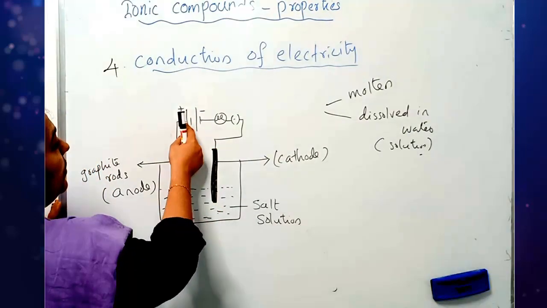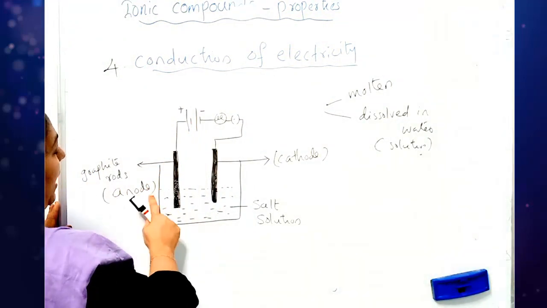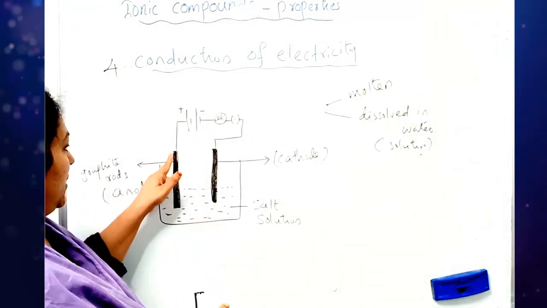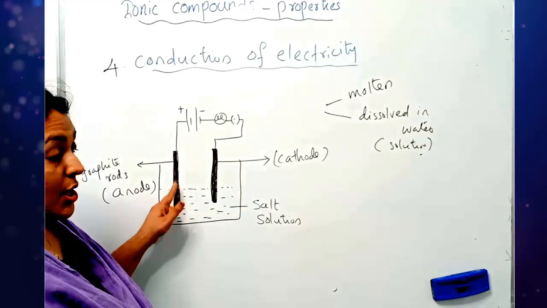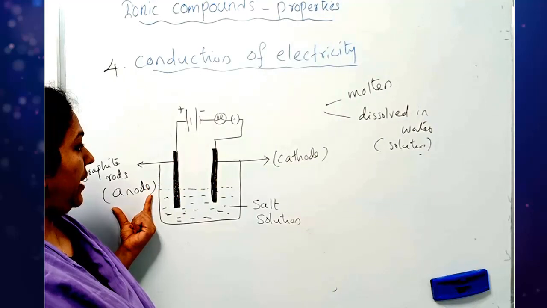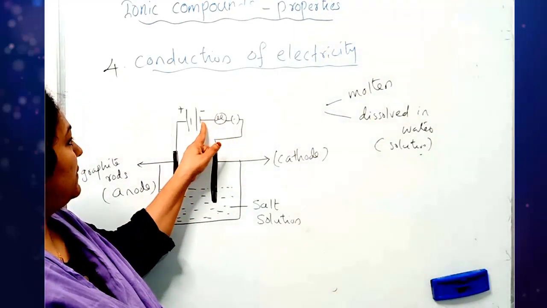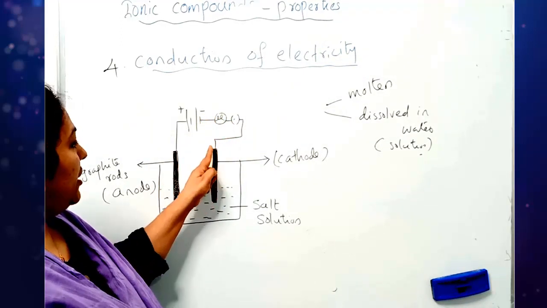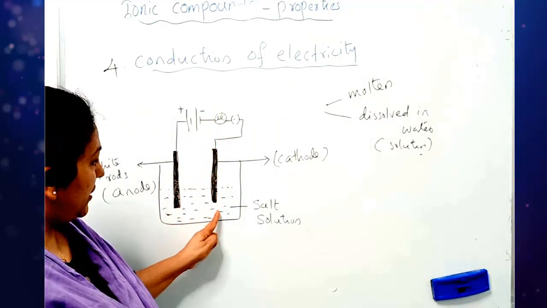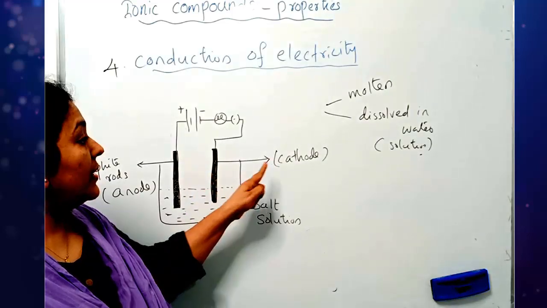One is connected to the positive terminal of the battery. That is why it became the anode, the positive electrode. This became positively charged. The positive electrode is called the anode. And this other rod is connected to the negative terminal of the battery. Therefore, it became negatively charged, and the negatively charged electrode is called the cathode.